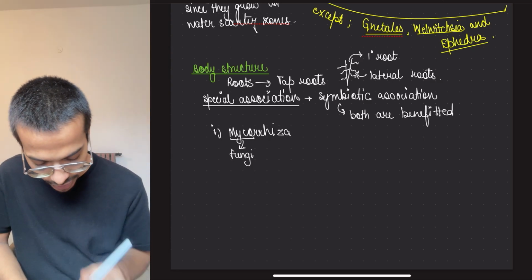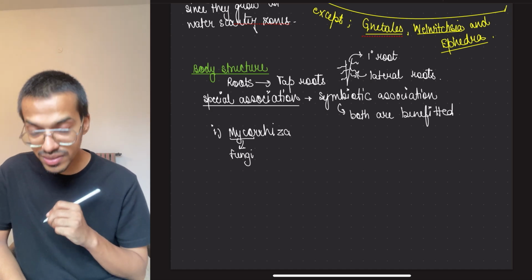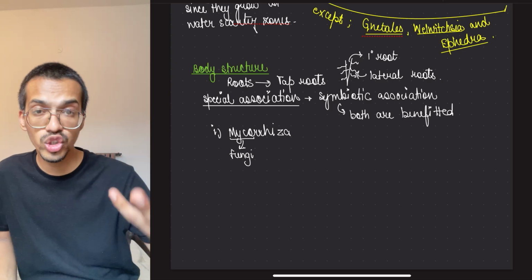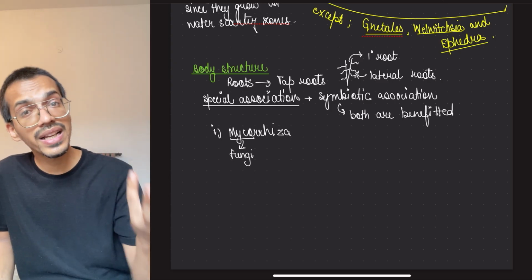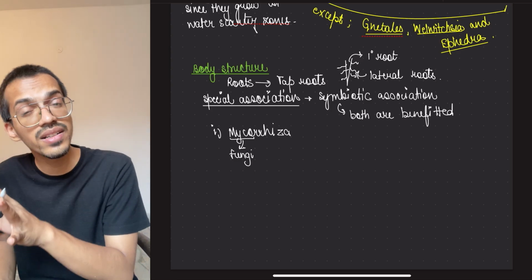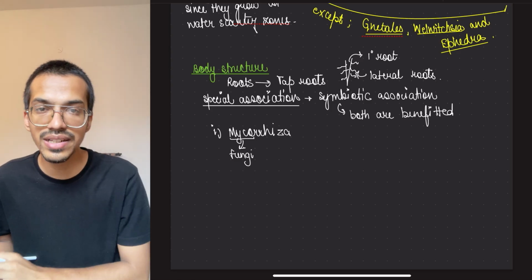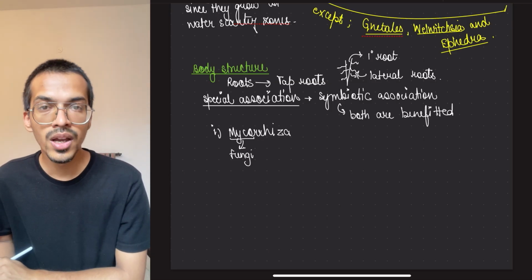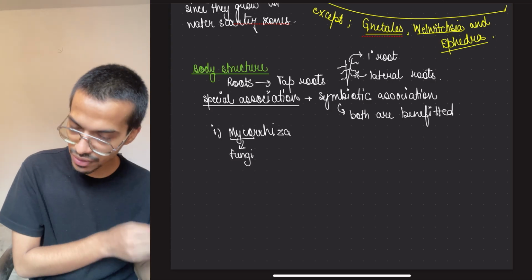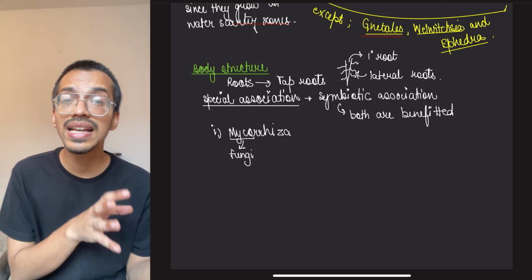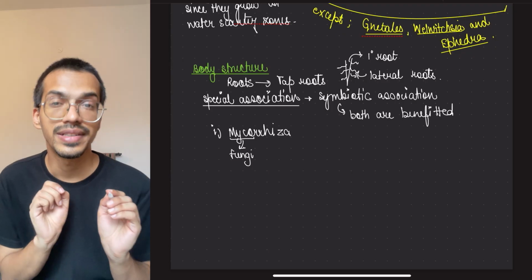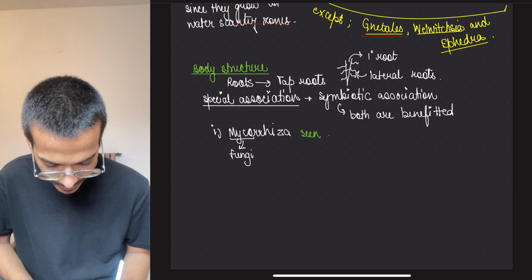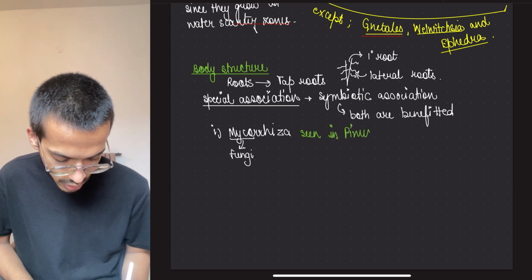Okay, so fungi association is there. What happened in this case? We have already studied mycorrhiza in biological classification, that there could be ectomycorrhiza or endomycorrhiza, depending upon whether the fungi live inside, in between the cells, or stay on the outside region only, with very little penetration in the upper epidermal cell layer. Mycorrhiza we have already studied. So this is seen in the roots of Pinus plants.